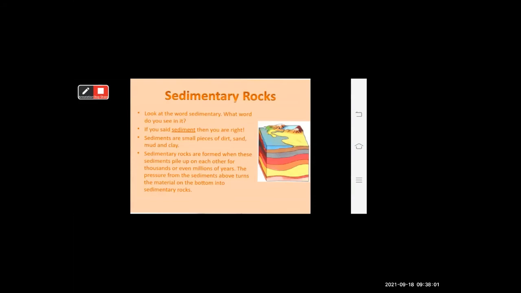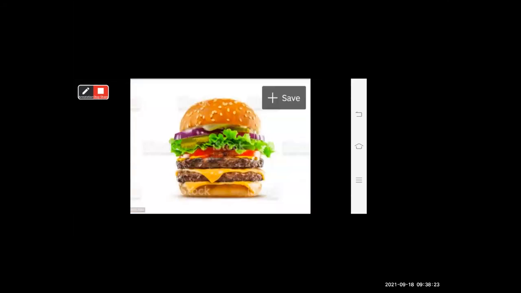These particles, these sediments pile on each other. They get layered like a sandwich, and it forms a rock because of the pressure. This is called sedimentary rock. Pressure is responsible for forming sedimentary rocks.